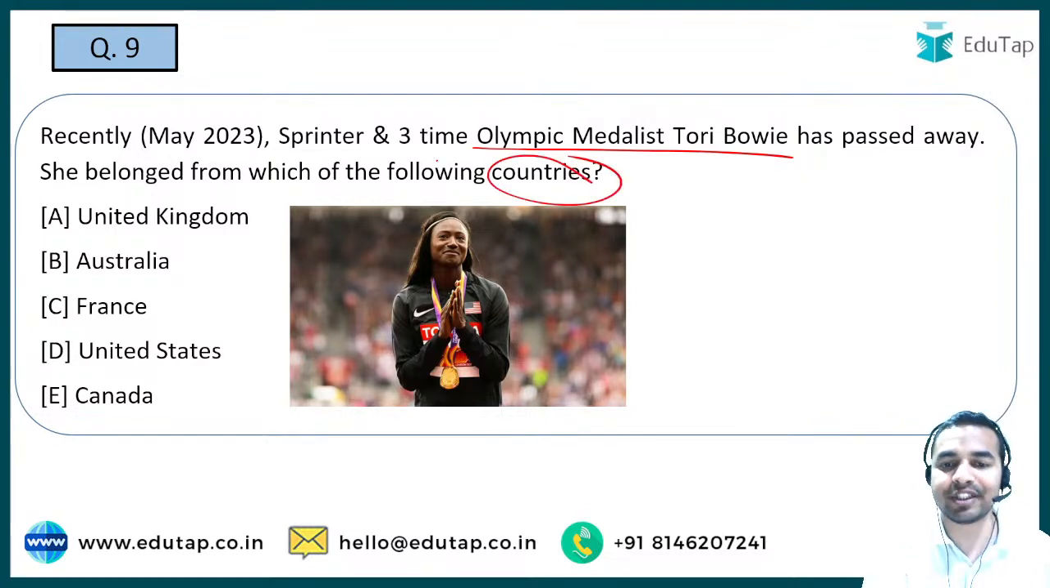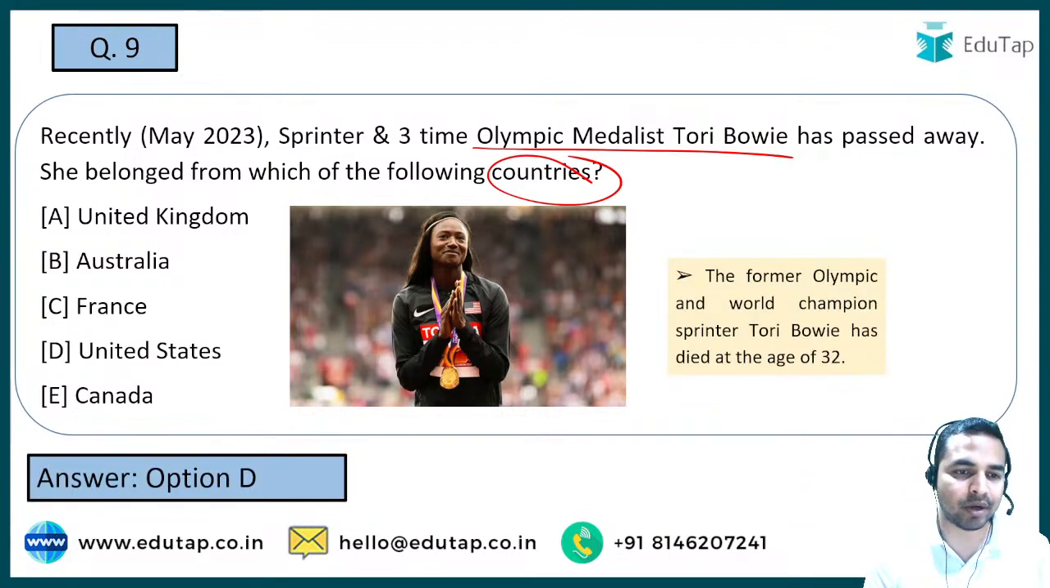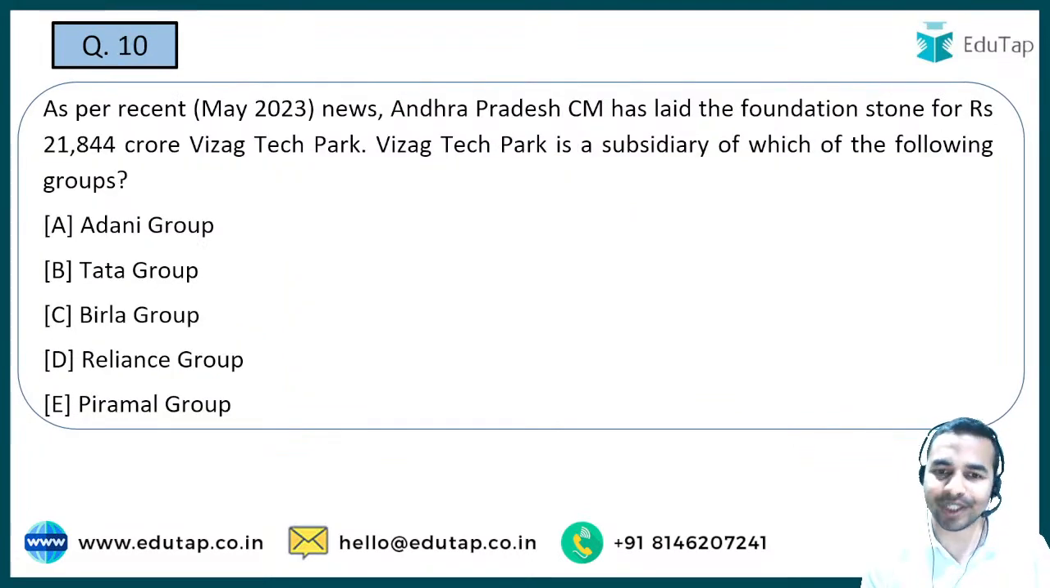वो कौन सी country से belong करती हैं ये आपको बताना है chat box के अंदर, and the name of that particular country from which she belongs to is United States. So she is a former Olympic and world champion, and she has passed away recently. So this is the right answer. Now let's move on to the next question guys.